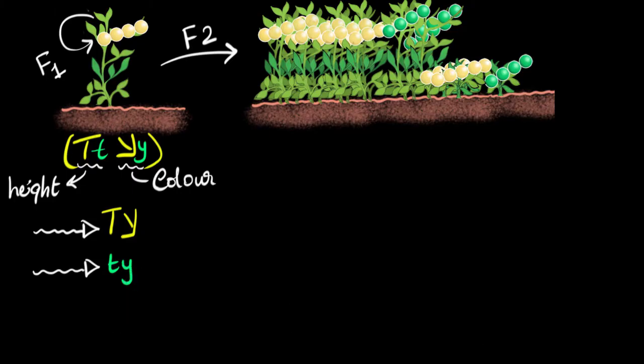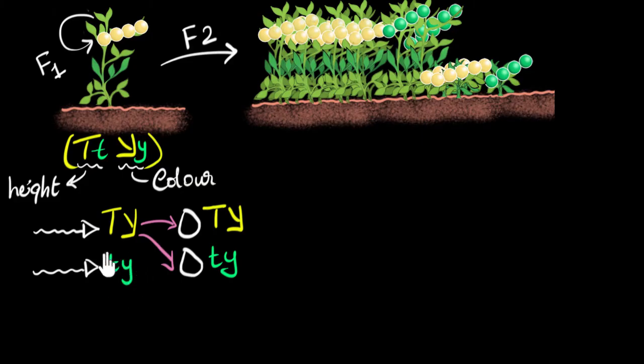And the same would be the case for the eggs as well. These will be the only possibilities if these were a package. You should either get everything from your dad or everything from your mom. Now let's see what would have happened in this situation. If this sperm fertilizes this egg, we would get tall yellow. Does that make sense? So we'll get this plant. If this sperm fertilizes this egg, again we'll get tall yellow, because it will dominate on this. And so again, we'll get this plant.